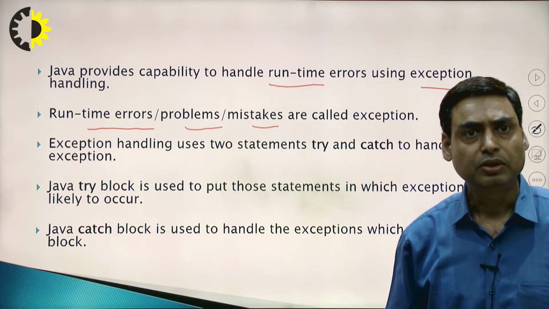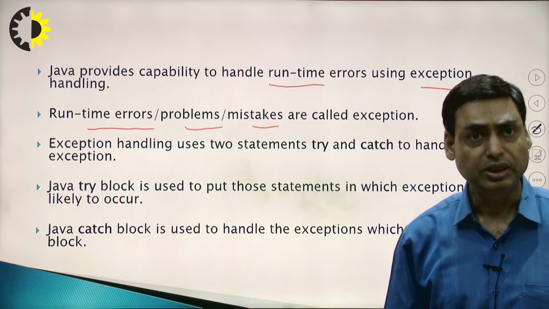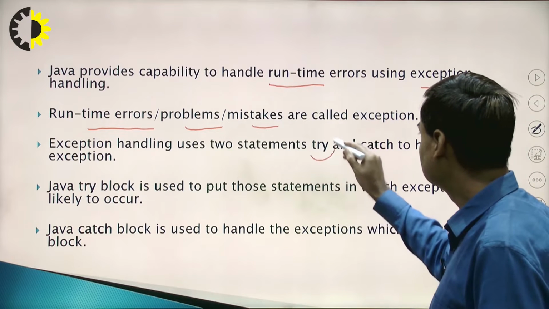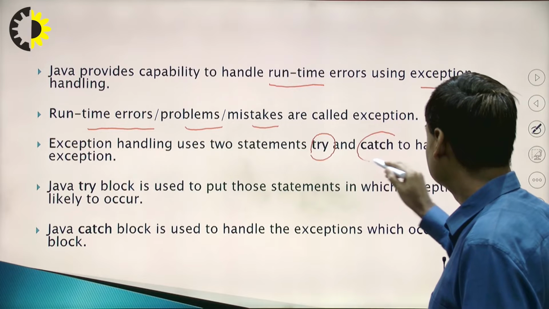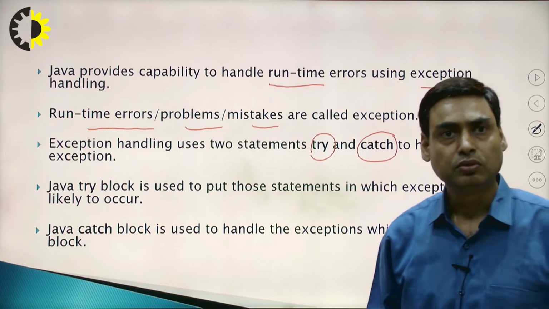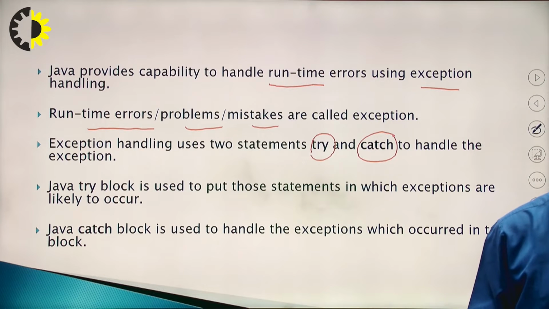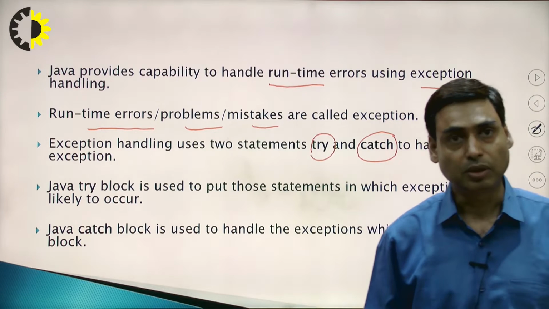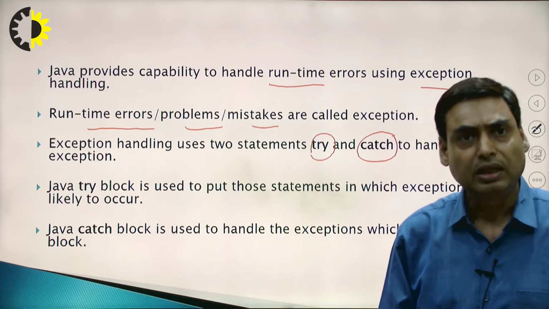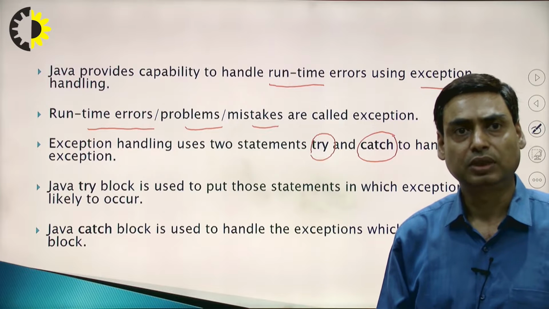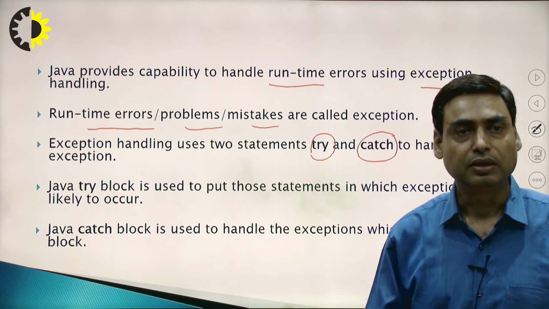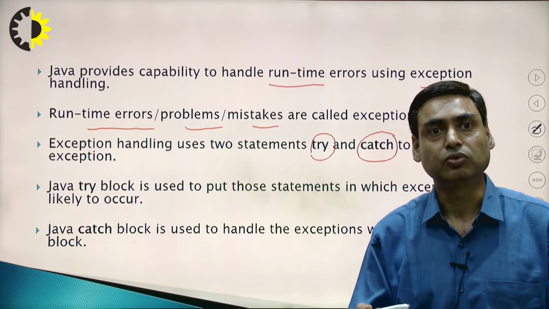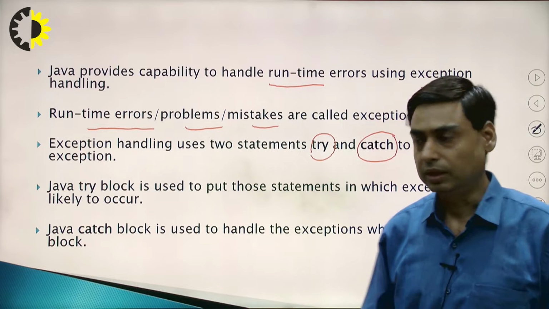Now how will you handle this exception in Java? Java provides two types of statements to handle exceptions. The first one is try, the second is catch. With the help of these two statements provided by Java, we can handle the runtime exception, or you can say error, or problem. When you are able to handle the exception, the program will not terminate abnormally, and if some error occurs, the program will still work and the user is able to continue with the software.